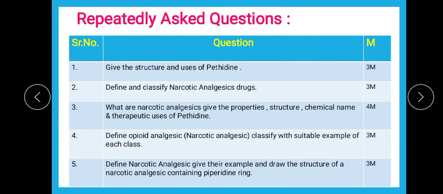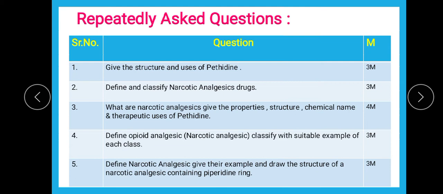Now pethidine is again a narcotic analgesic which contains a piperidine heterocycle. So pethidine is a synthetic narcotic analgesic. That means the classification which we have seen in the theory video includes 3 classes: natural, semi-synthetic and synthetic, and then their antagonists are there.